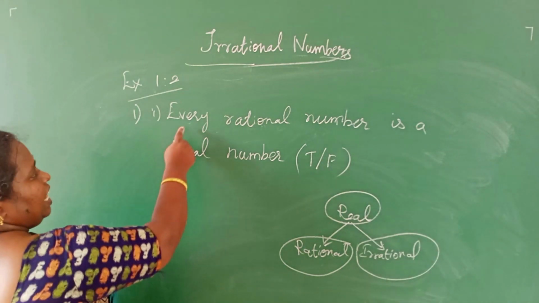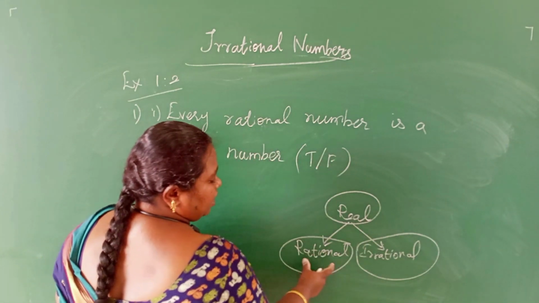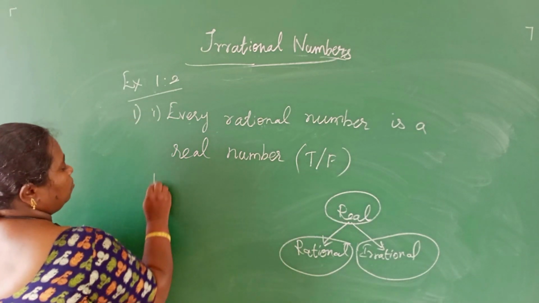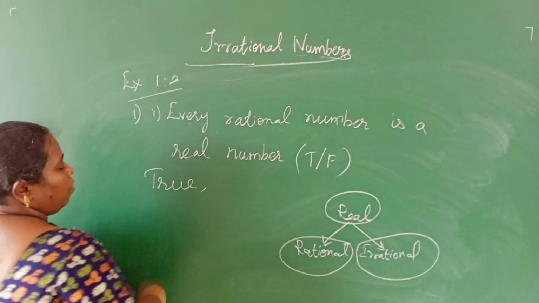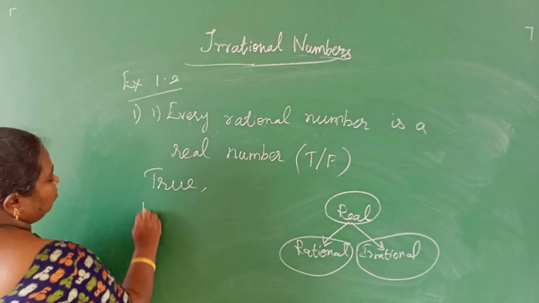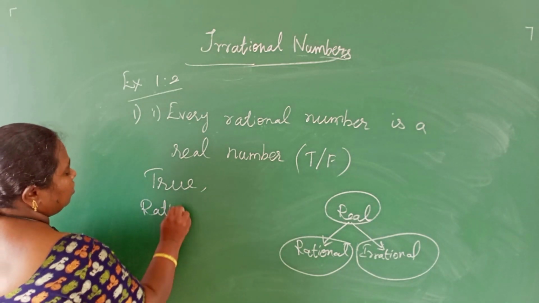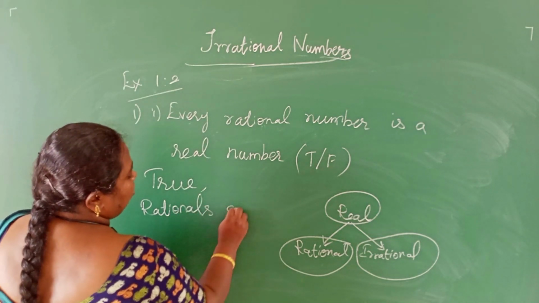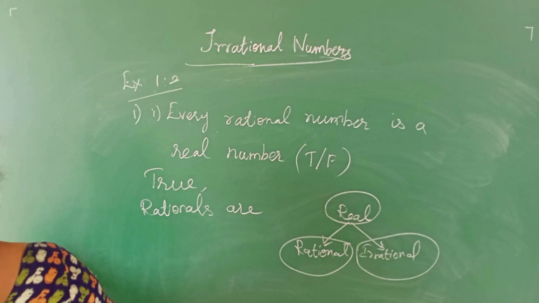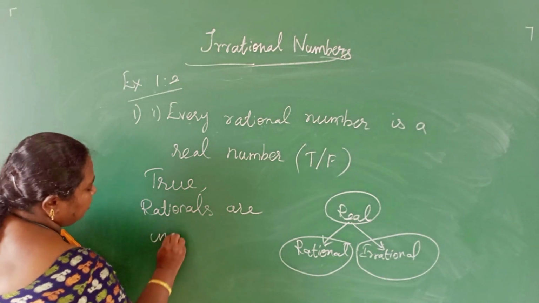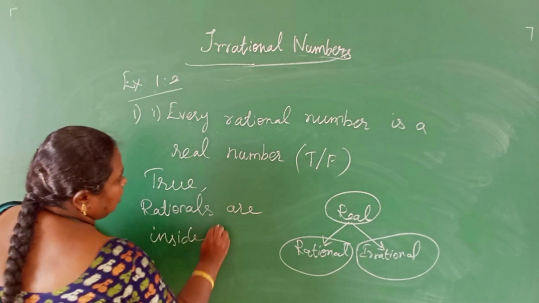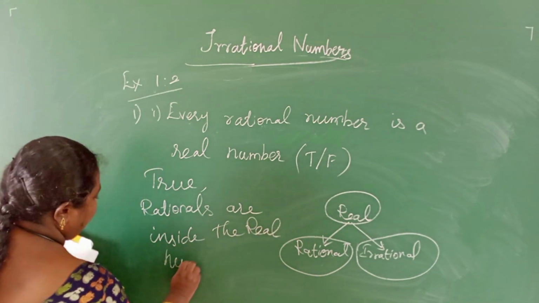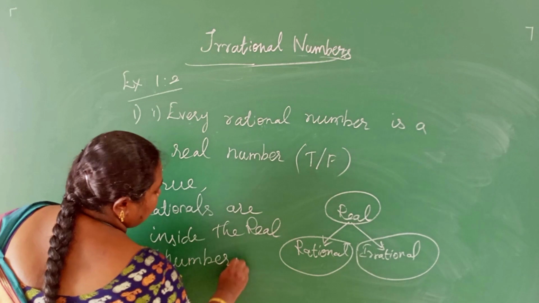So they have given every rational number is a real number. Yes, it is true. Why? Because rational numbers are inside the real numbers.